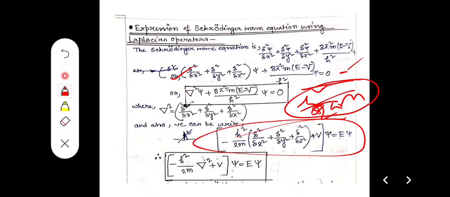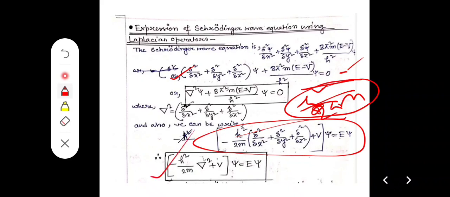I think h square by 2m, not like that, h square by 8 pi squared m. So ultimately we get minus h square by 2m, del square by del x square plus del square by del y square plus del square by del z square, plus V into psi equal to E psi.